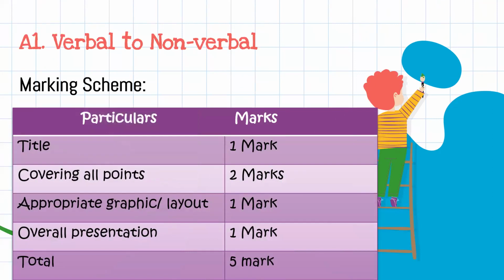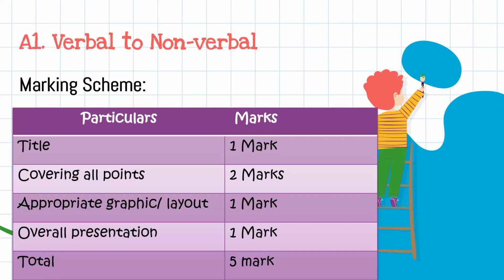Yes. Now we'll see the marking scheme of verbal to non-verbal. Title will carry 1 mark. Whatever the information will be given to you in the diagrammatic form, you have to cover all the points.